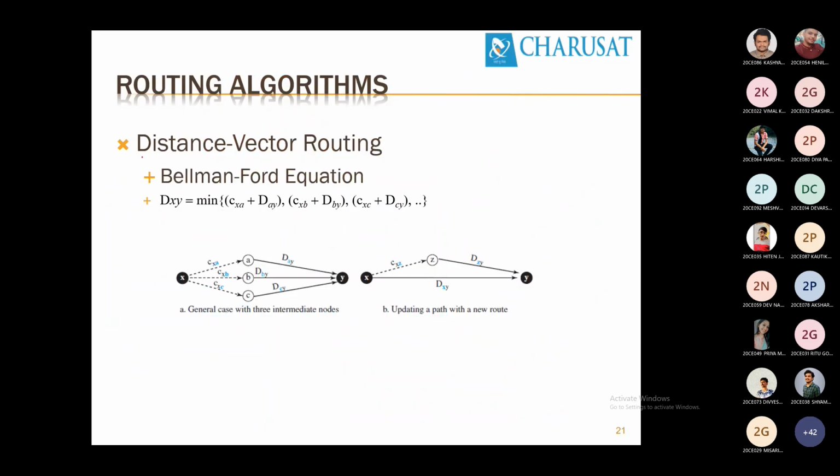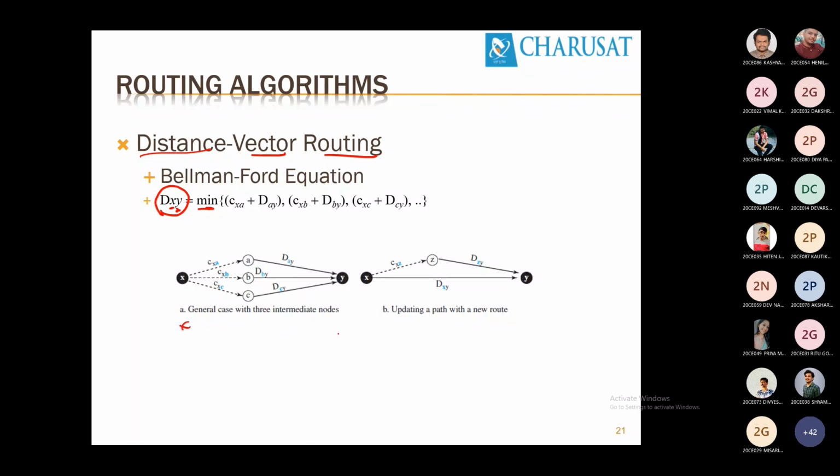Now we are going towards the exact equation for the distance vector routing algorithm. The distance vector routing algorithm uses the algorithm defined by an author, Bellman-Ford. That's why the algorithm is named the Bellman-Ford algorithm. The Bellman-Ford algorithm says that if you want to find dxy, with x as the source and y as the destination, there may be multiple paths. Multiple paths can be given any names, like A, B, C, D, E, F. So dxy is the minimum of the cost terms.